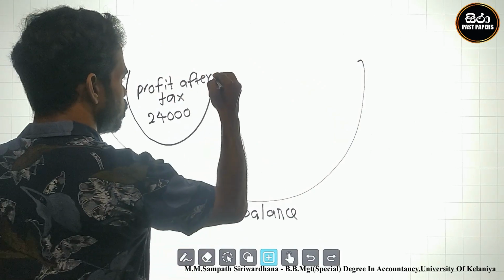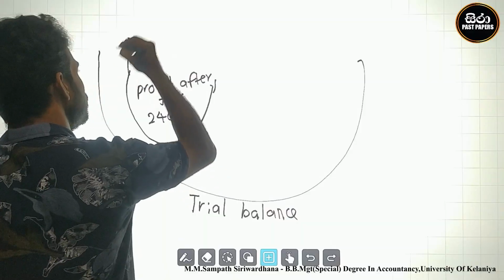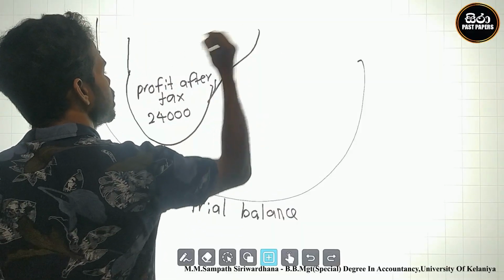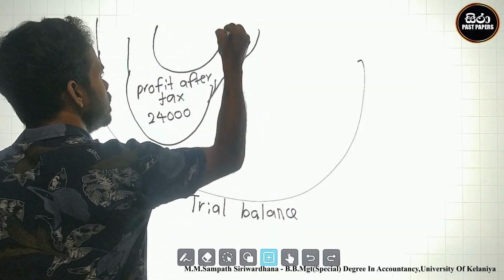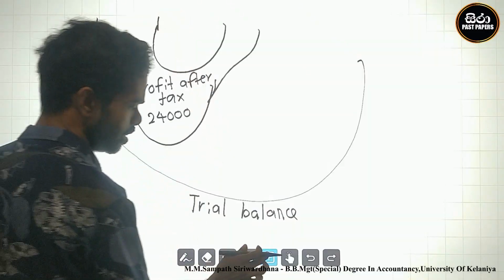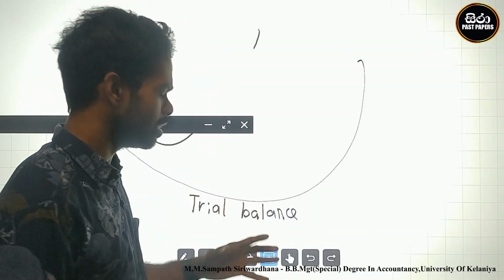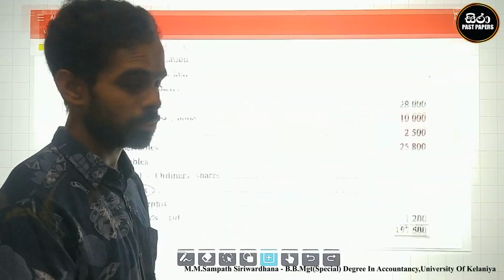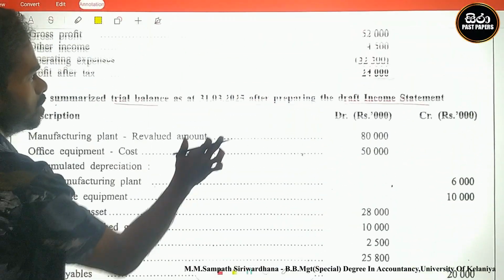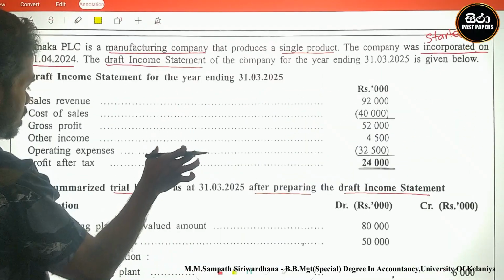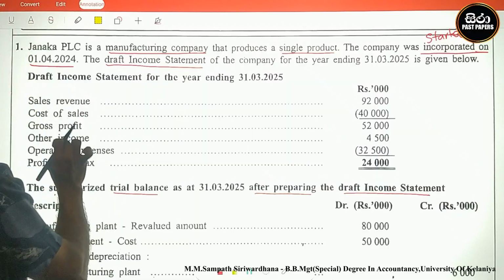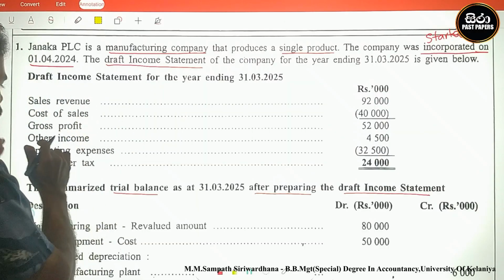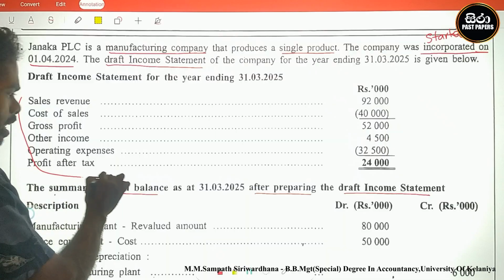Profit after tax includes many items. What are the ingredients of the income statement? The income statement includes sales revenue, cost of sales, and all income statement related items.